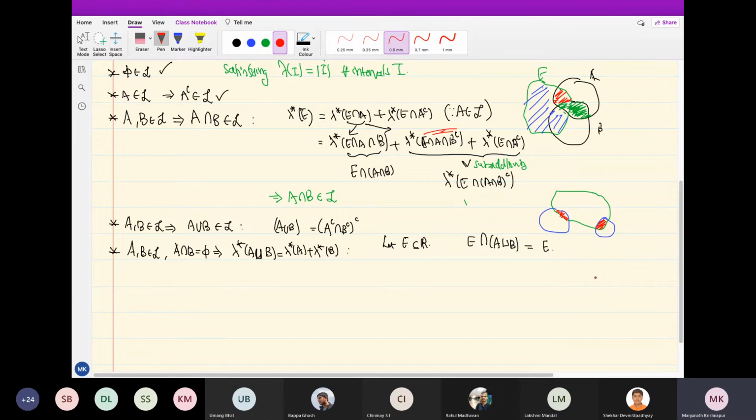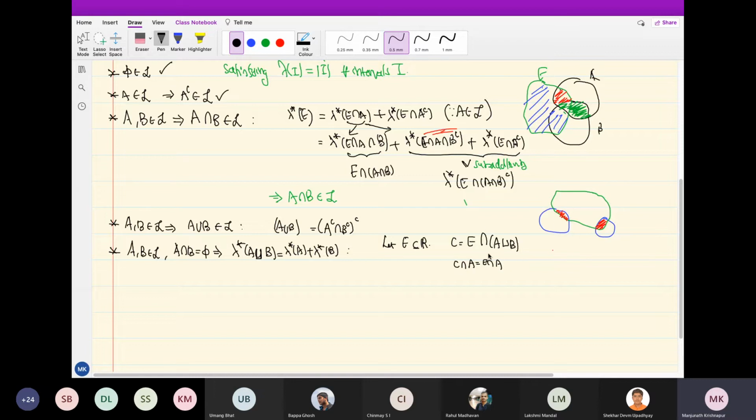That's all. Okay, I will write it as E intersection A union B. Okay, this just gets complicated if I write like this, so let's call this C. What I want to say is that C intersection A is E intersection A, right?